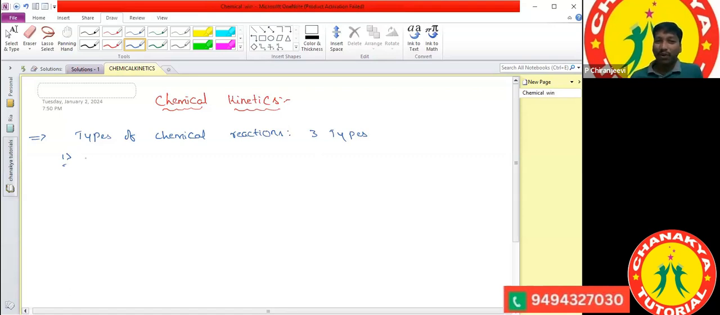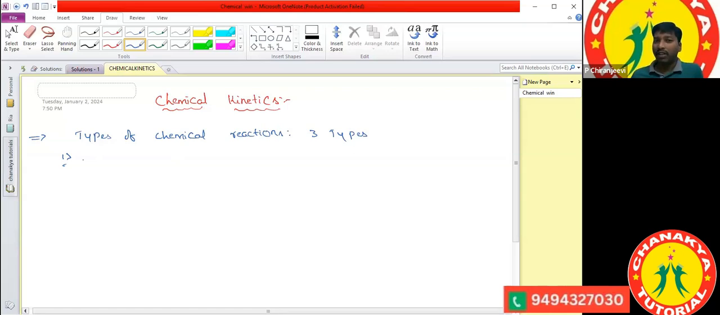We are talking about how fast a chemical reaction goes, the rate of reaction. Kinetics is motion. Some chemical reactions are completed very fast, some are completed very slowly, taking days, months, even years, and some are moderate. Based on the completion of the reactions, chemical reactions are classified into 3 types. Rate of reaction is nothing but speed. Based on speed, we have 3 types of chemical reactions.